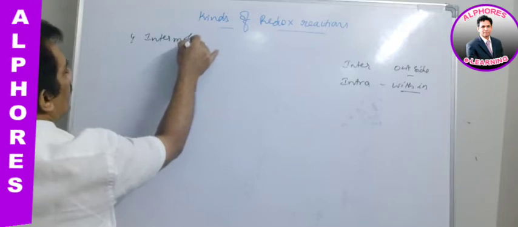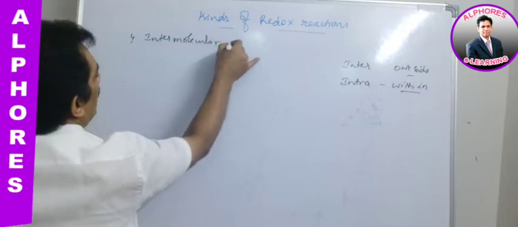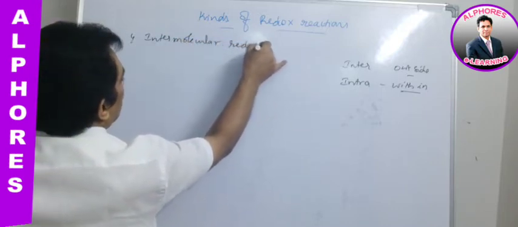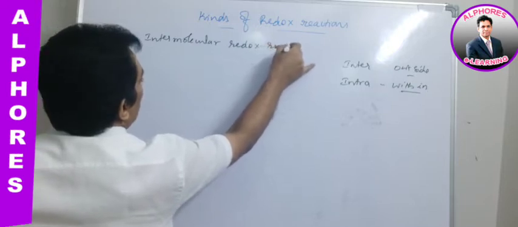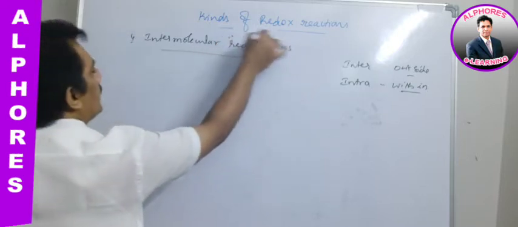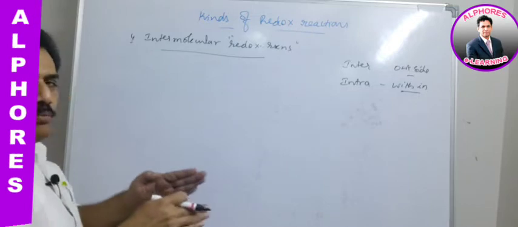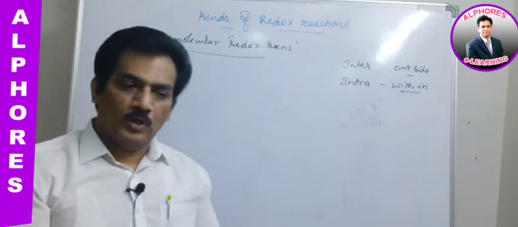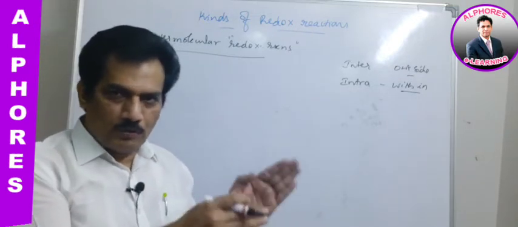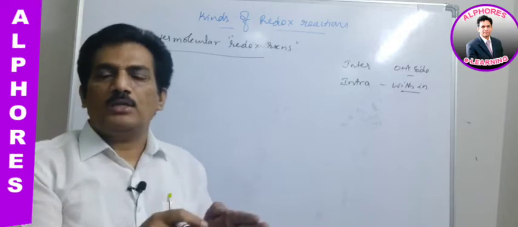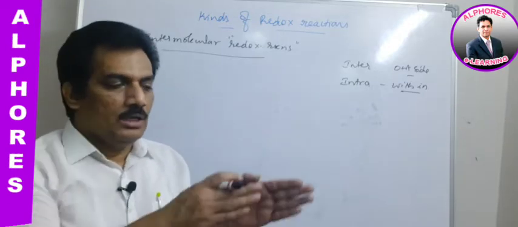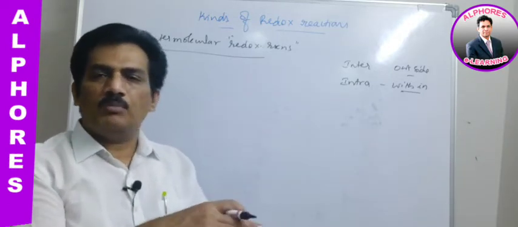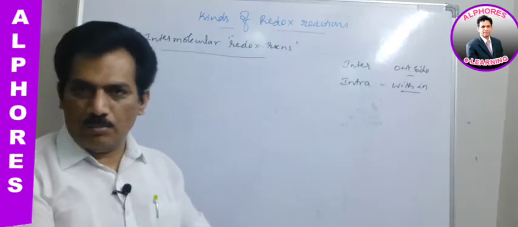Now the fourth kind of redox reaction is the intermolecular redox reaction. This means in these redox reactions, one molecule of a compound will undergo oxidation and the molecule of another compound undergoes reduction, that means oxidation and reduction take place in different molecules, not in the same molecule.